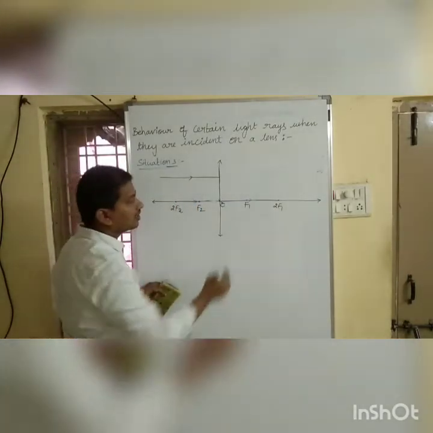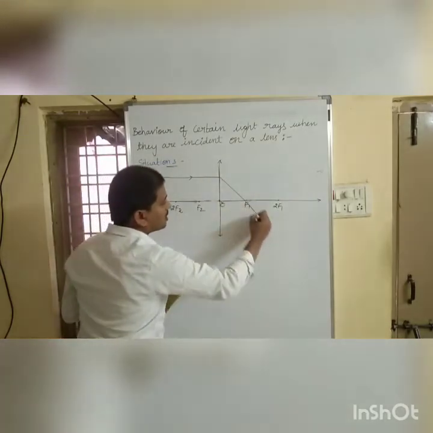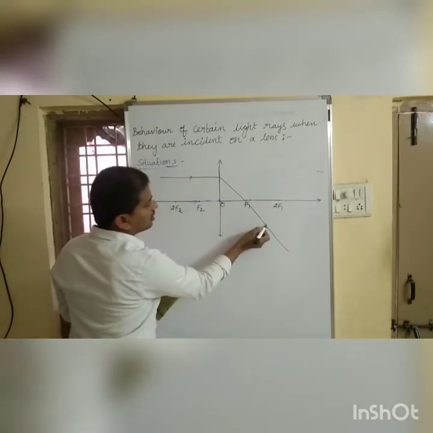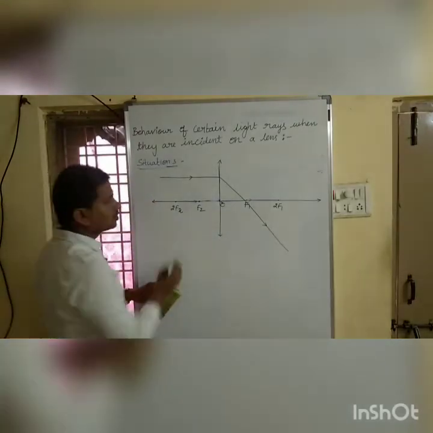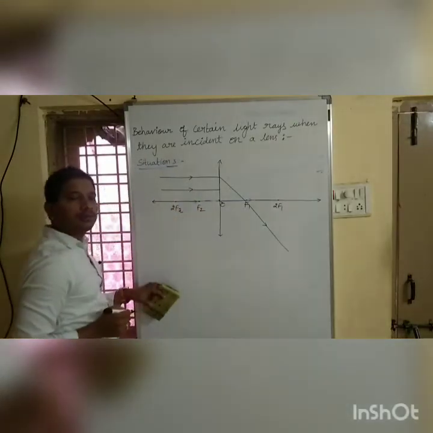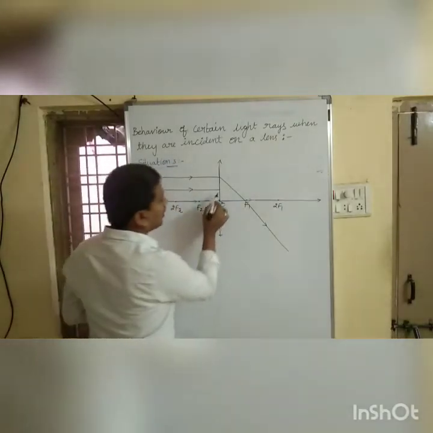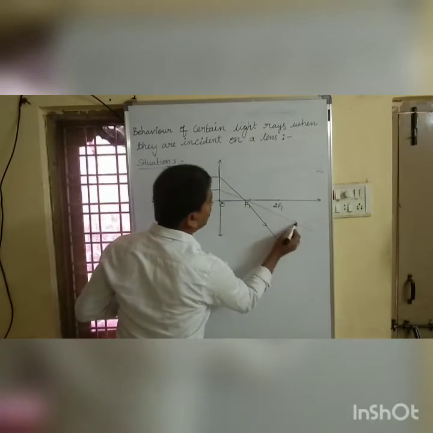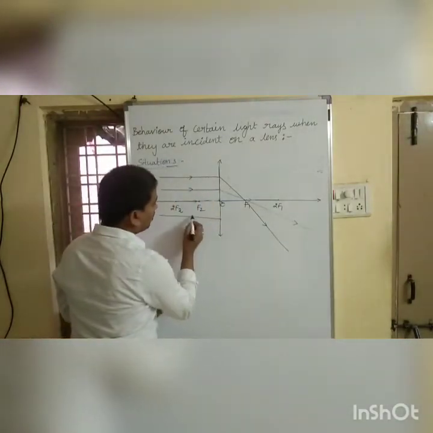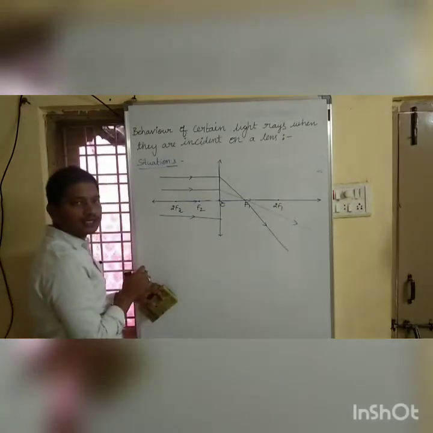After refraction, it must pass through the focus. This is our incident ray and this is our refracted ray. Suppose one more ray is also parallel to the principal axis. After refraction, it must pass through the focus.